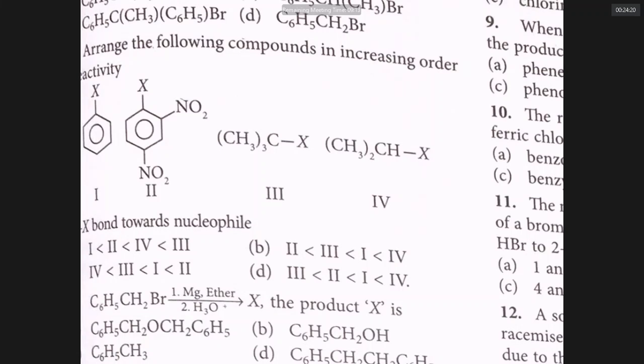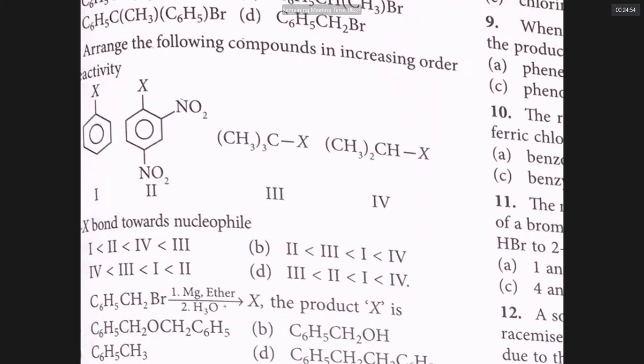We know very clearly that chlorobenzene, bromobenzene, iodobenzene don't undergo SN reactions because the C-Cl bond has double bond nature, because the C-Cl bond is stronger due to the sp2 hybridized state, because of the instability of the carbocation there, and because of steric hindrance. So definitely 1 is not at all a good choice. Which is the best choice for SN1 reaction? 3 is the best and 4 is next best.